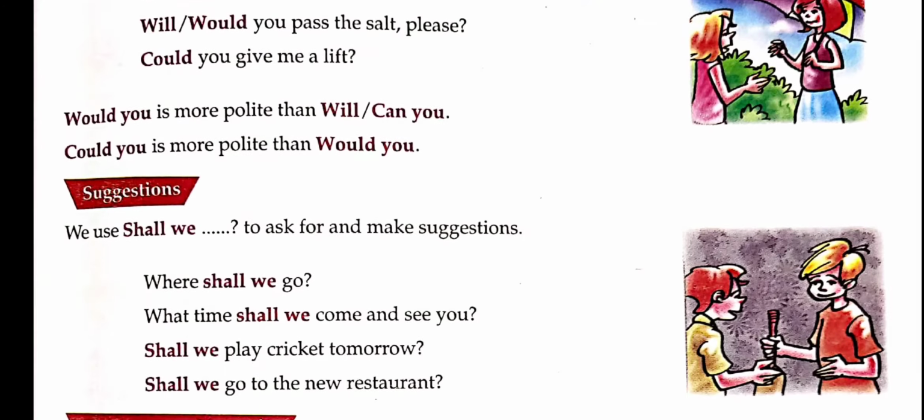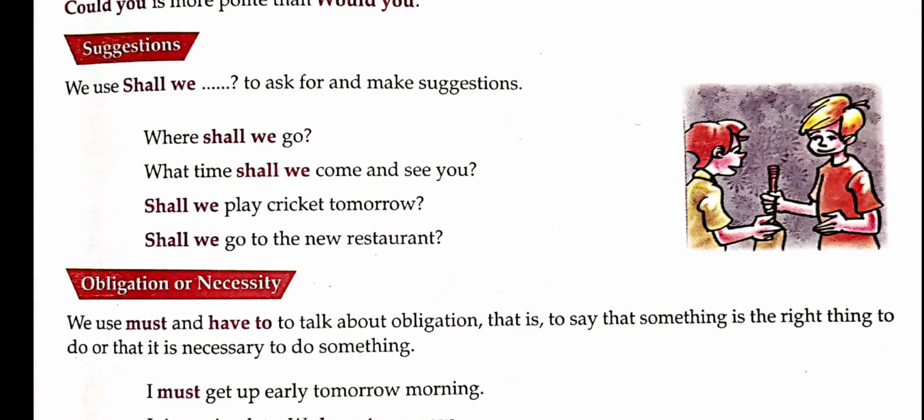Now for suggestions. For suggestions, we use shall we to ask for and make suggestions. Here some examples are given. Where shall we go?